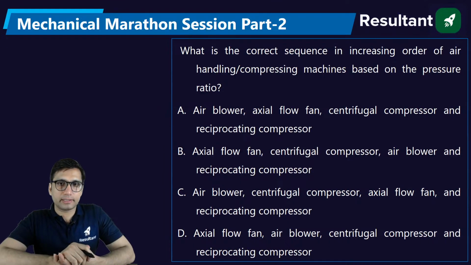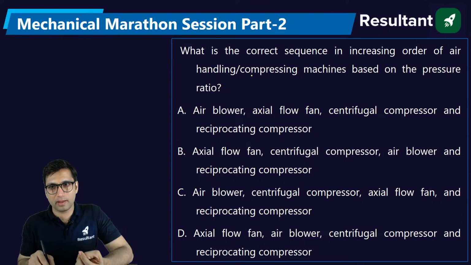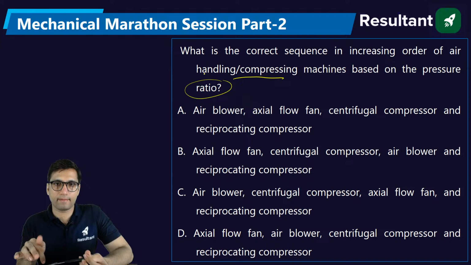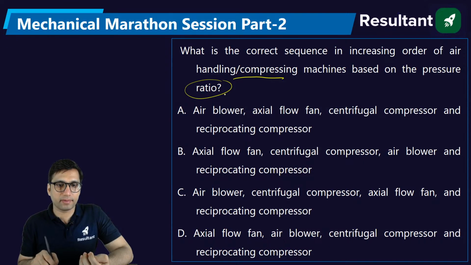What is the correct sequence in the increasing order of air handling compressing machine based on the pressure ratio? So based on the pressure ratio, you know that which will be giving you more discharge based on the pressure ratio.